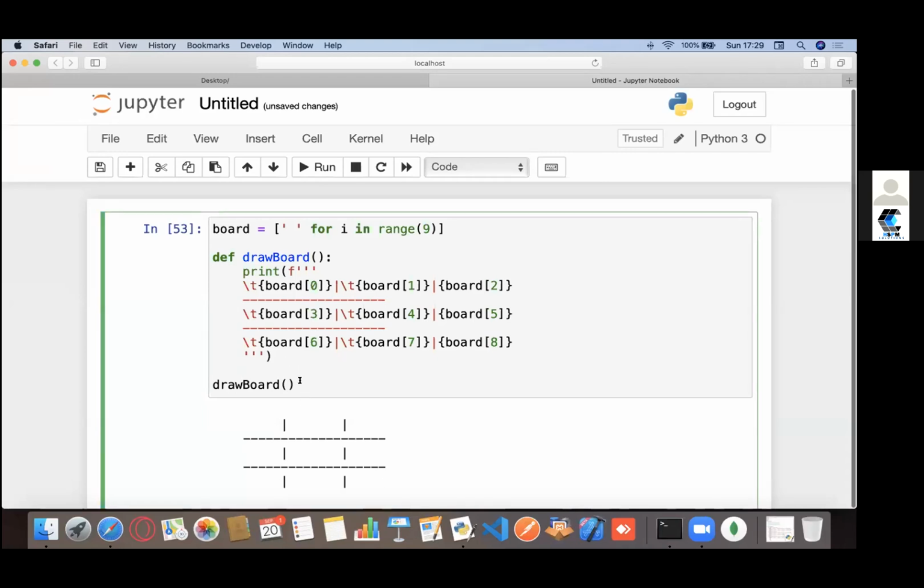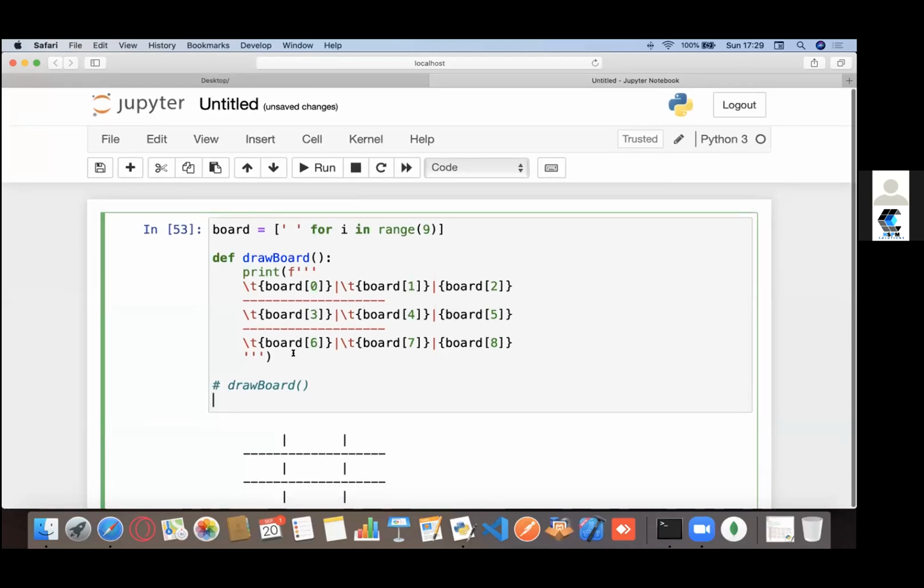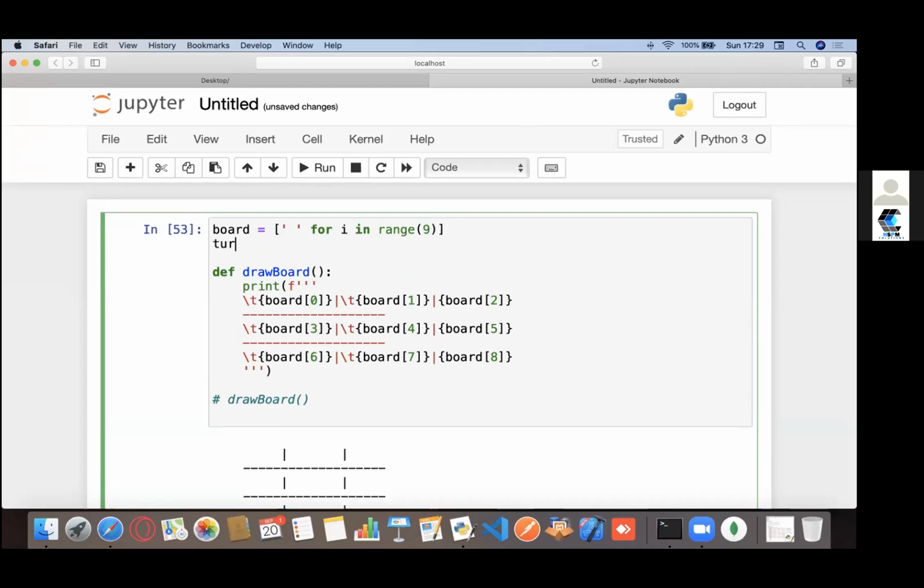Now the second thing that I want to do is set some variables. I'm going to comment this out. So let's say turn equals True. I guess I was playing with Dave, right? Based on this turn value, if it's true, then it's Dave's turn. If it's false, then it's my turn.